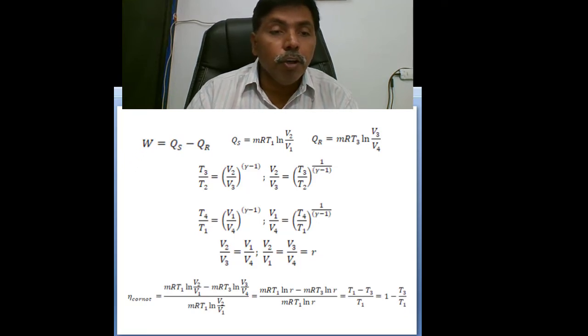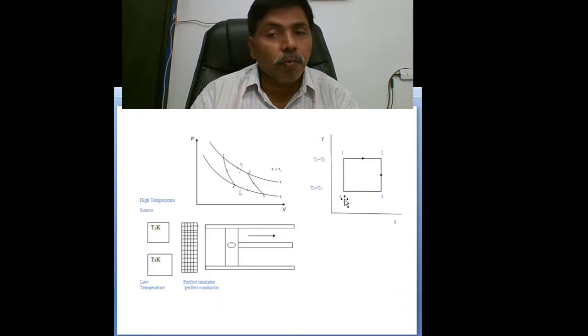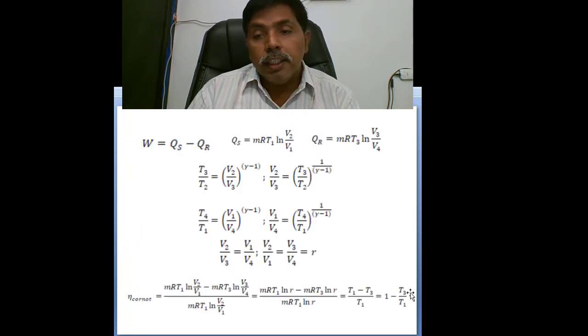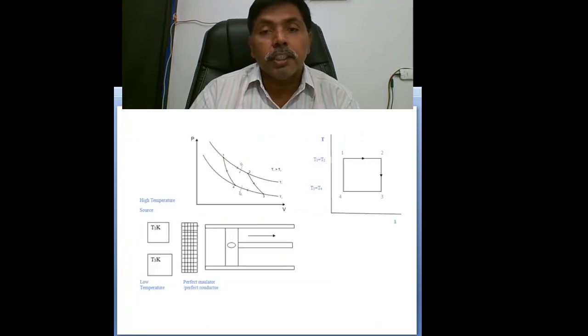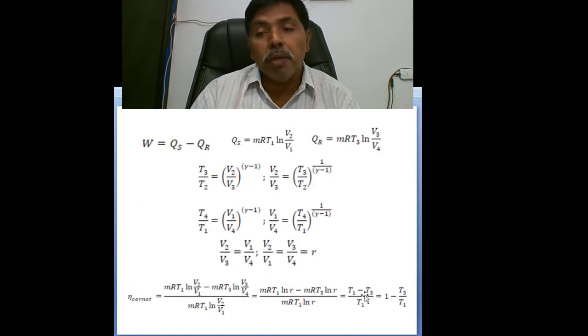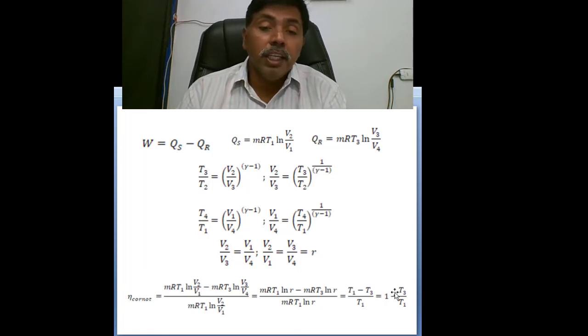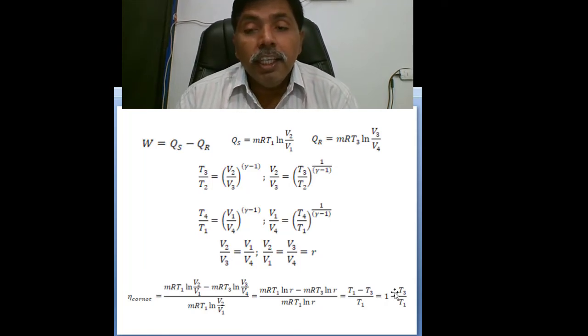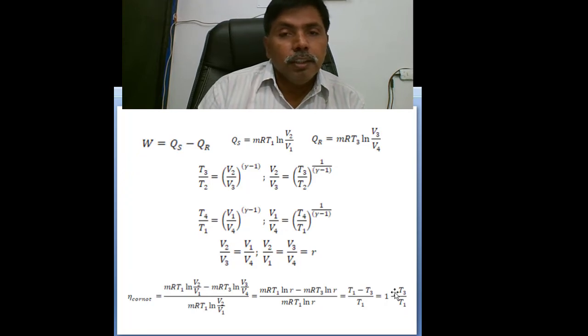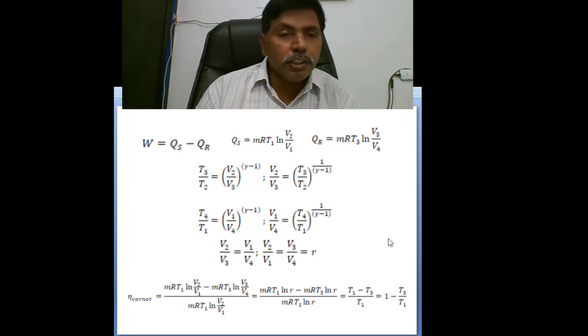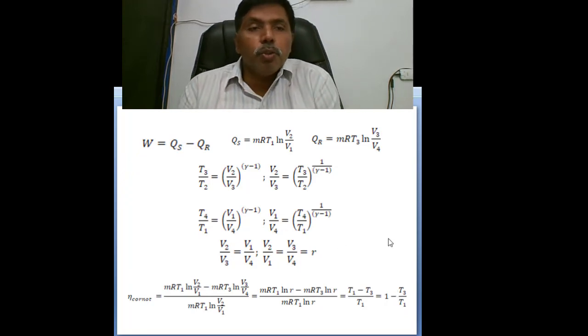T3 means the lowest temperature of the cycle, and T1 means the highest temperature of the cycle. T1 equals T2 is the highest temperature, and T3 is the lowest temperature. So 1 minus the lowest temperature of the cycle divided by the highest temperature is called the Carnot cycle efficiency. I think the derivation is easy and simple, and the explanation of the Carnot cycle is also good.